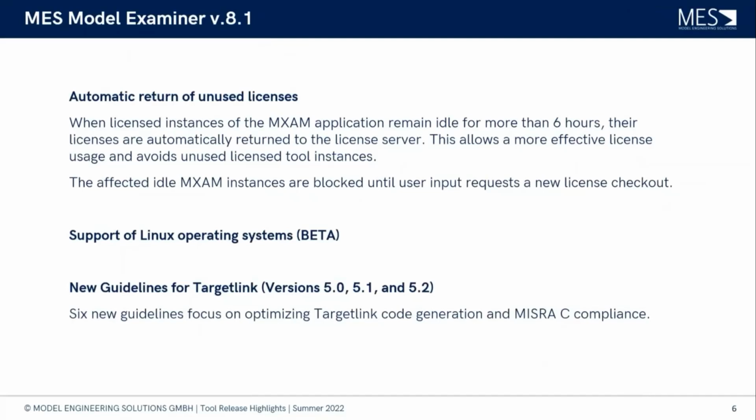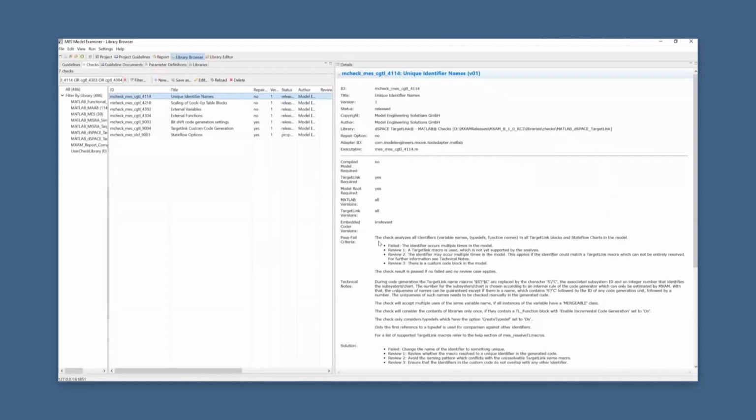Yes, for sure. So since in the last 2 releases, we mainly increased the coverage of MAP guidelines, our focus now in this release was mainly on guidelines from DSpace Targetlink regarding optimized code generation, and especially some of these guidelines help to achieve MISRA C compliance then in the generated code. Like for instance, the check we see here at first with the topic on unique identifier names.